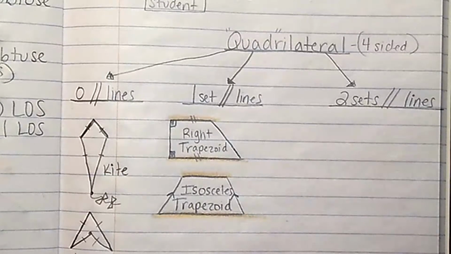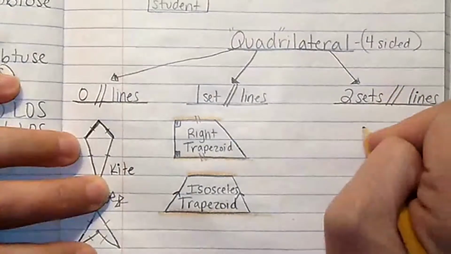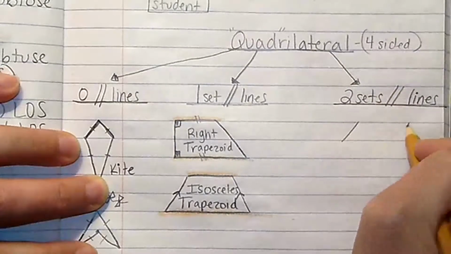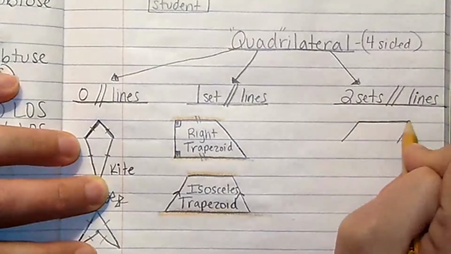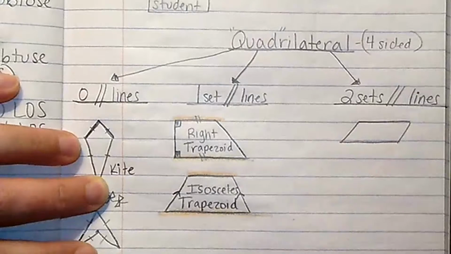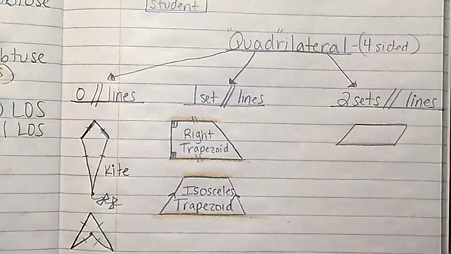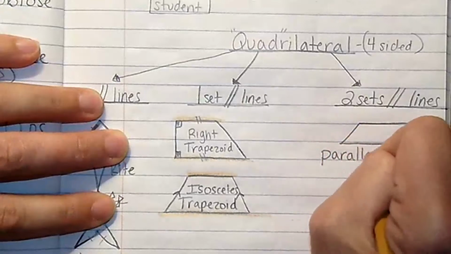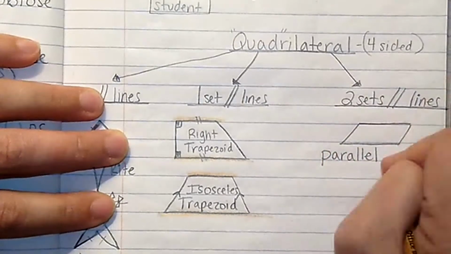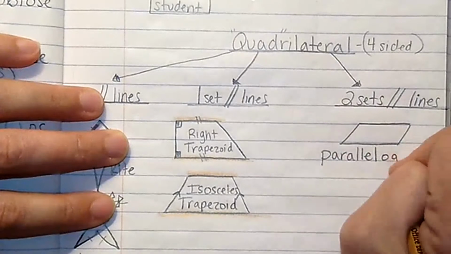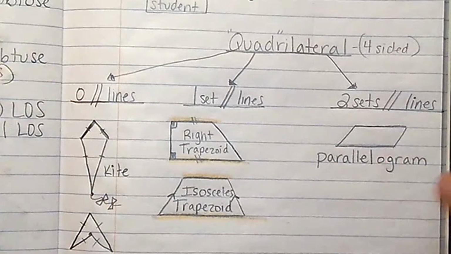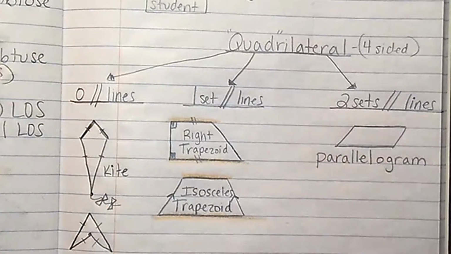Now, I'm going to start by drawing a shape called a parallelogram. And to draw a parallelogram, I'm going to draw a slanty line and a slanty line, and I'm going to connect the top and the bottom. This shape is called a parallelogram. So I'm going to write the word parallelogram. It's a parallelogram. And a parallelogram has two sets of parallel lines.